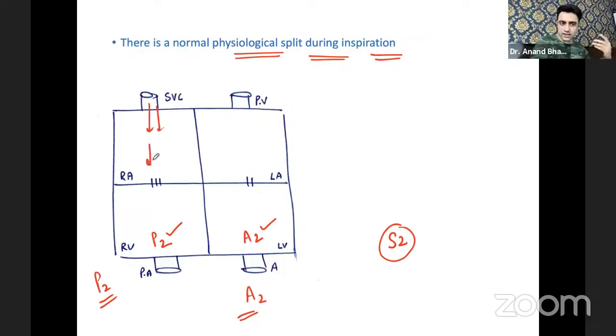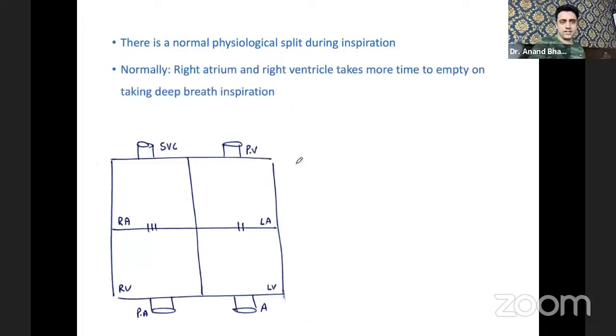So a lot of blood is coming from the superior vena cava and inferior vena cava, entering the right atrium, right ventricle, and then the pulmonary artery. So the right side of the heart has to do a lot of work. Okay. So P2 closes a little later than A2. This is normal. Please read with me. There is a normal physiological split during inspiration.